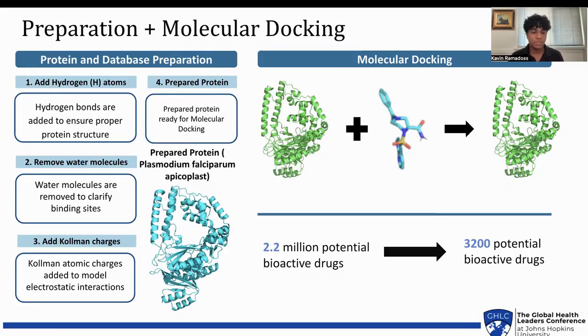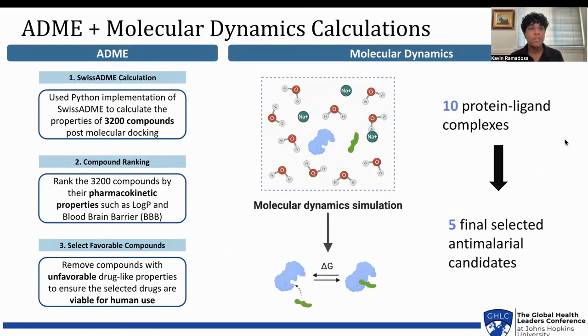Through this, I'm able to determine that these drugs have high binding affinity scores, meaning that they could potentially inhibit malaria. Now let's talk about the next two steps. Now that we have 3,200 drugs that could potentially inhibit malaria, we actually need to see if they can become viable for human use. To do this, I use a step called ADME, called absorption, distribution, metabolism, and excretion.